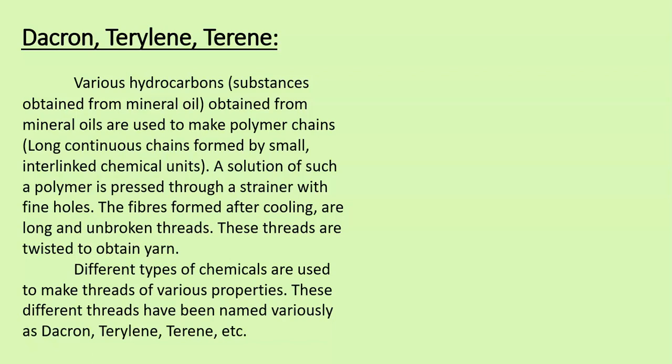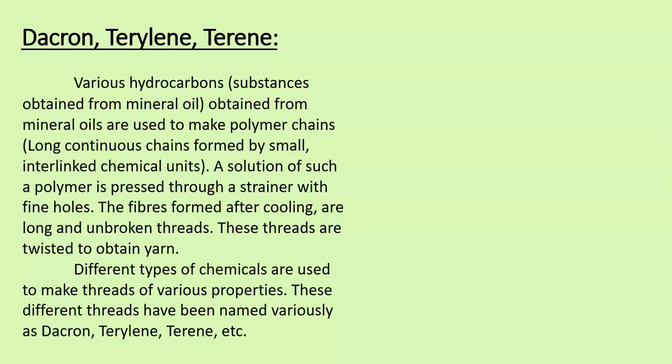A solution of such polymer is pressed through a strainer with fine holes. The fibers formed after cooling are long and unbroken threads. These threads are twisted to obtain yarn.